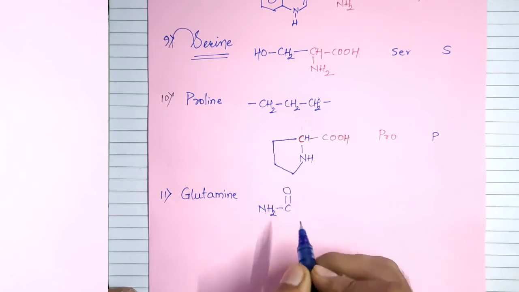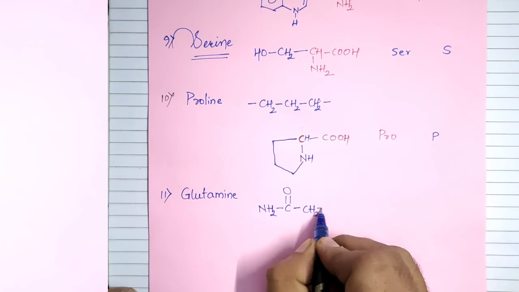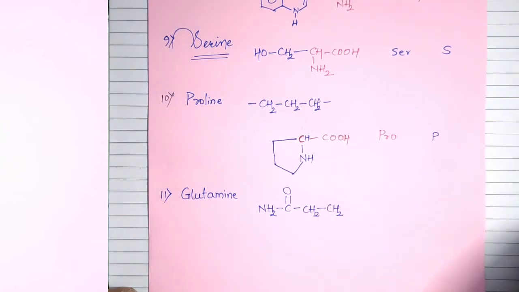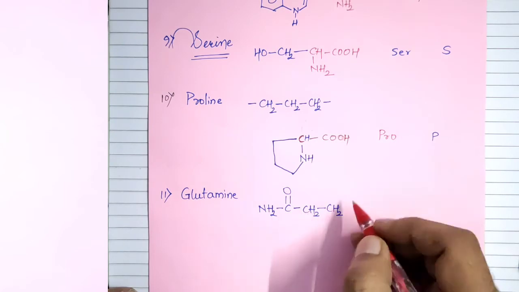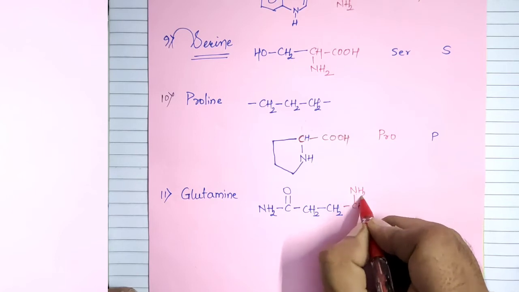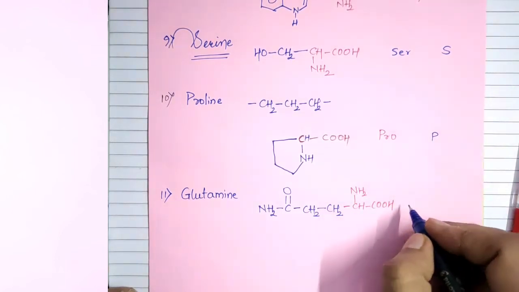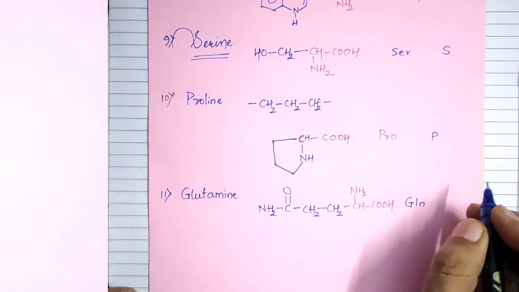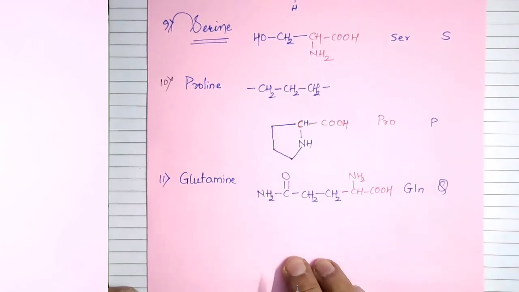NH2C double bond O, amide group with the ethyl group, so CH2. Of course, ethyl is CH3CH2, so hydrogen is substituted, so this will be CH3, NH2, COOH. This is glutamine. The symbol is GLN. The 1-digit symbol is Q. That is glutamine, which is a non-essential amino acid.